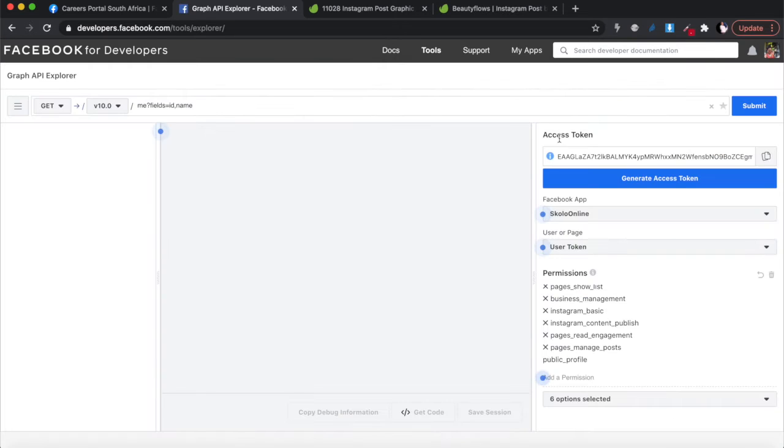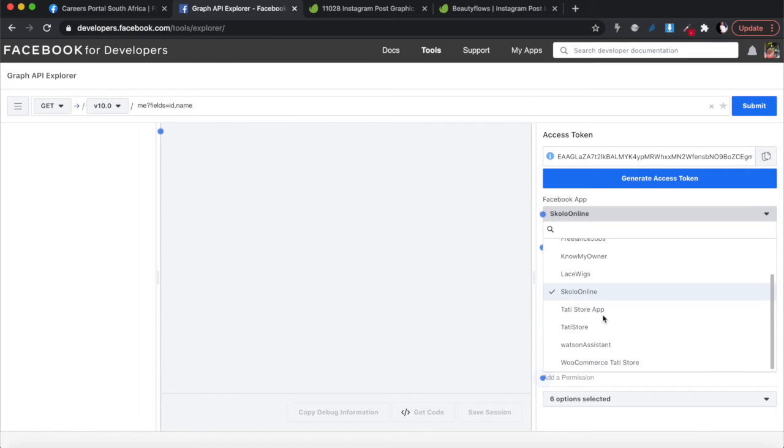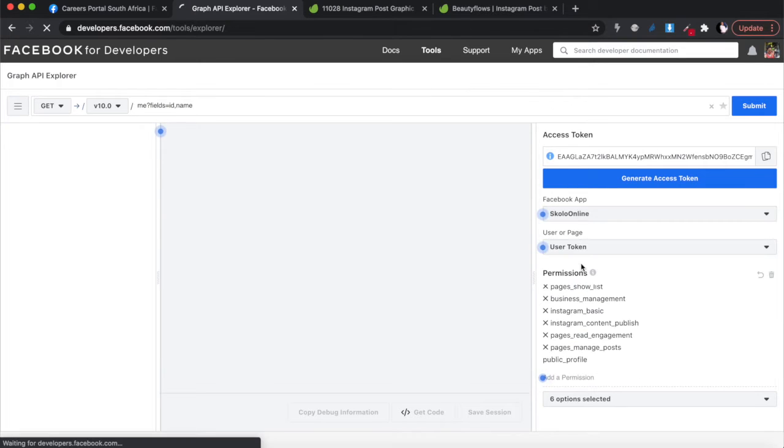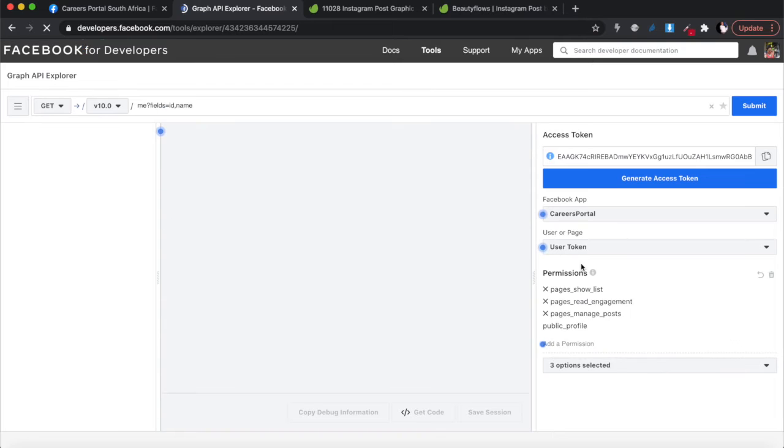Under your apps over there, under Facebook app, there is a list of all the apps that you've got on Facebook, okay? You must pick the app that you want to work with from that list, okay? And the app that we want to work with is Careers Portal. If you recall, when we created this last week, we were already using it to post automatically on our page, all right?